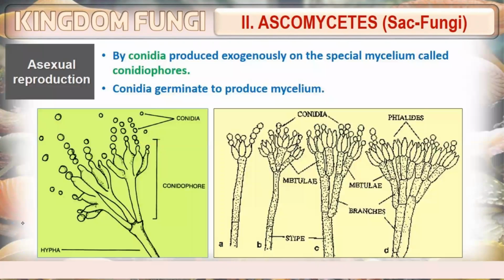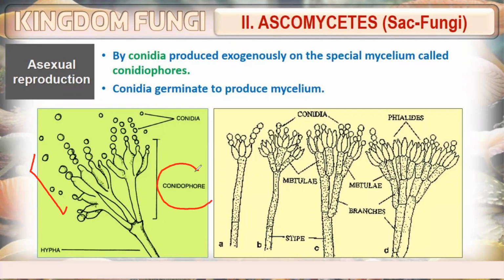The type of asexual reproduction that is observed in Ascomycetes is by conidia formation. Conidia are produced exogenously, that is, outside. They are not present inside the mycelium but outside it, on a special type of mycelium known as the conidiophore.